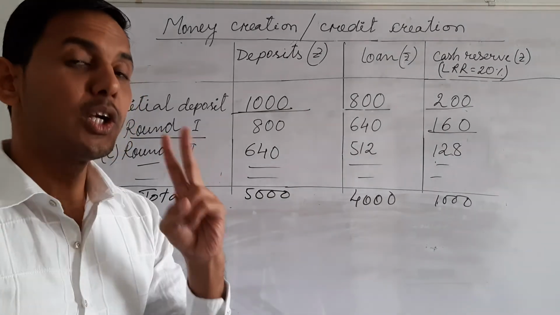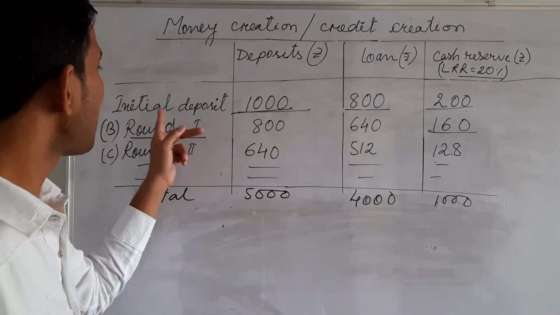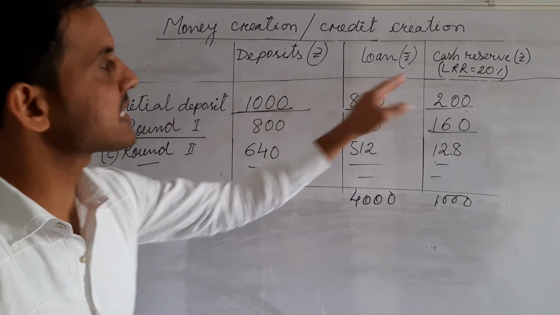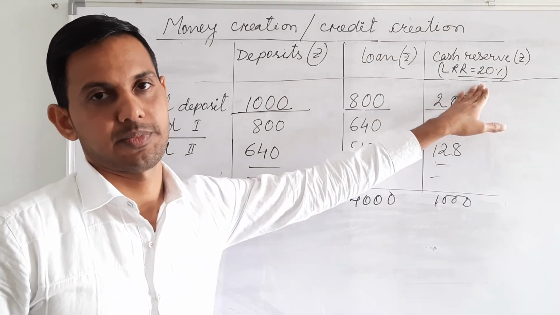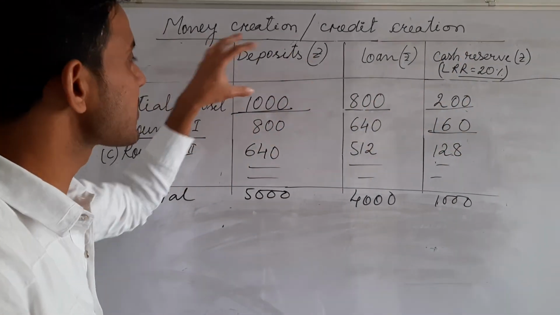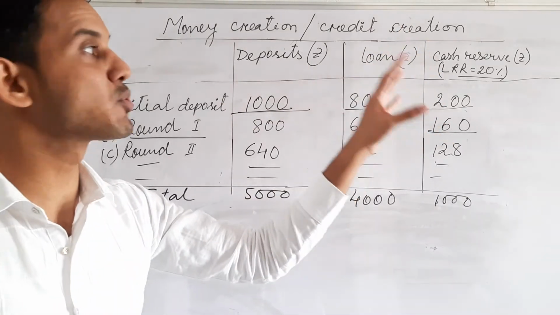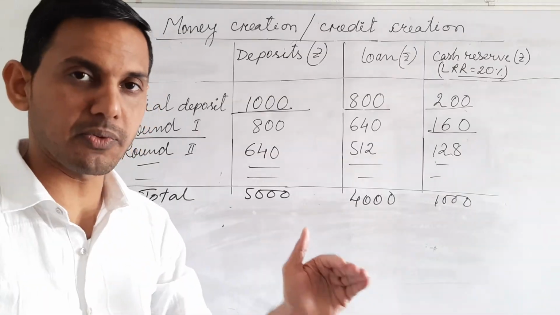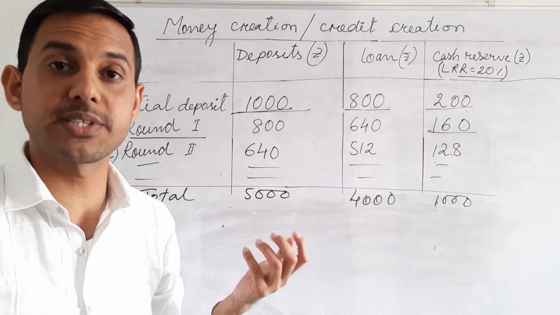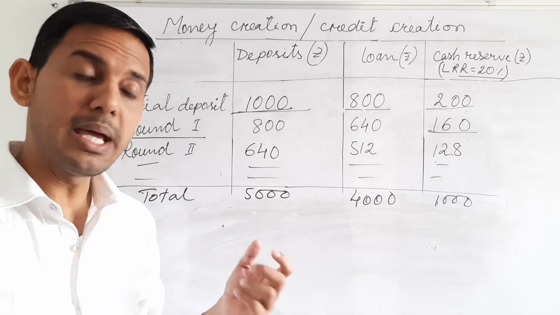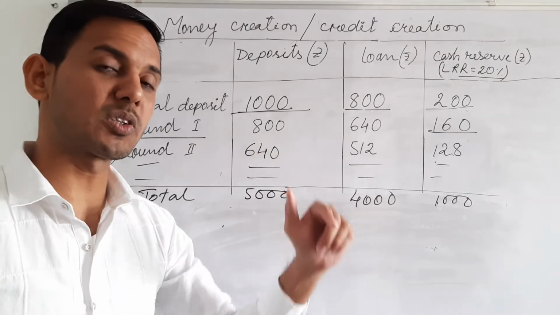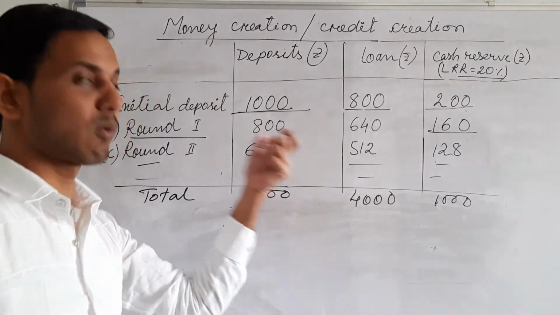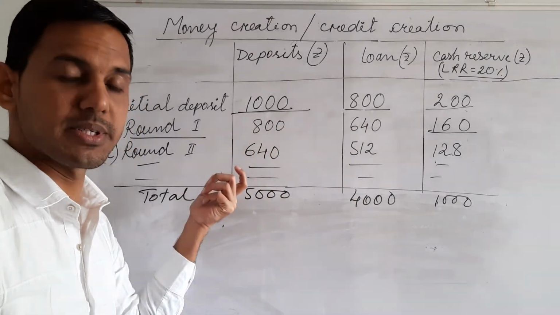So here we assume two things: first, the initial deposit and the legal reserve ratio. It means when you deposit your money, the bank will keep 20% as a reserve and 80% will be given as a loan. But you have to remember that the bank will not give cash. That person has to open a bank account, then the bank will forward this money to his account.